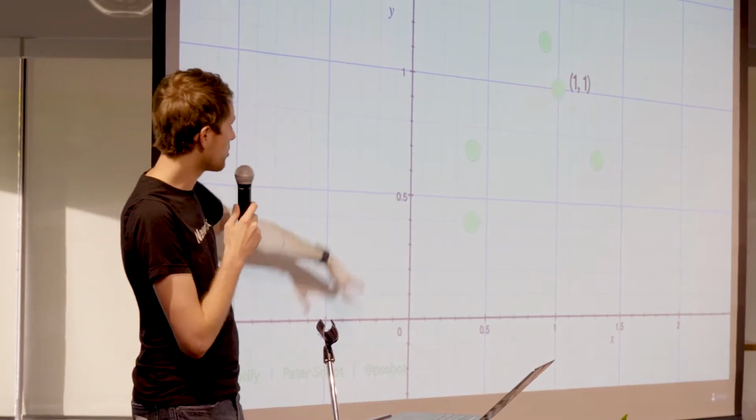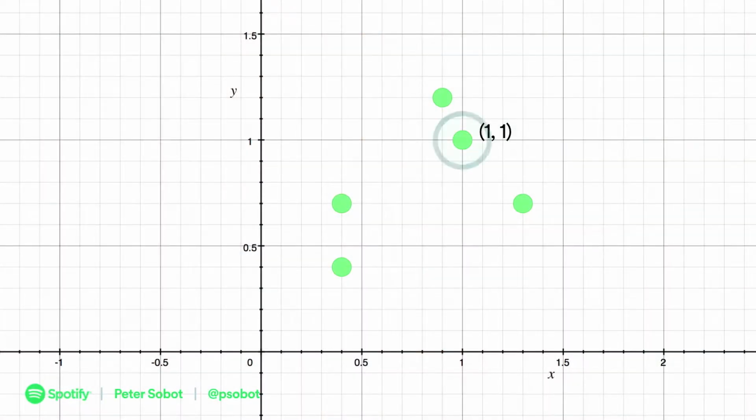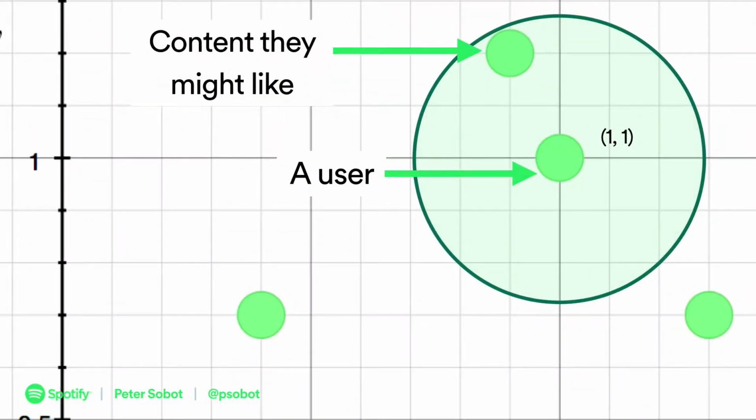So we've got a scale going from Mozart to Anderson .Paak, and we can take every single track on Spotify or anywhere really, and rate them according to these two factors, and say something here is more funky than something over here, and something here is more groovy, and so on. Then, if these are the only two dimensions we have to work with, we can just draw a circle. We can say that if you, your user on Spotify, are that point right there at 1, 1, then all the content in that vicinity right next to you is content you might want to listen to because it's similarly funky and similarly groovy. So it might be a little bit more funky than you usually listen to, but that's okay because it's close enough.